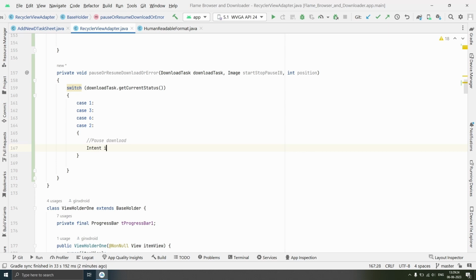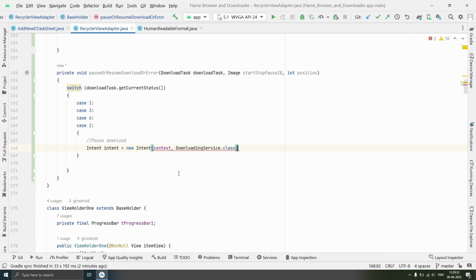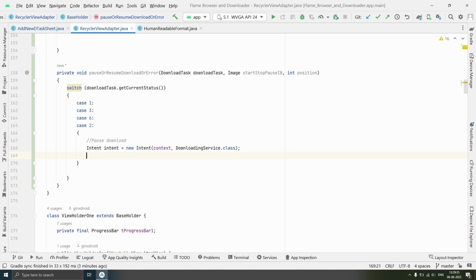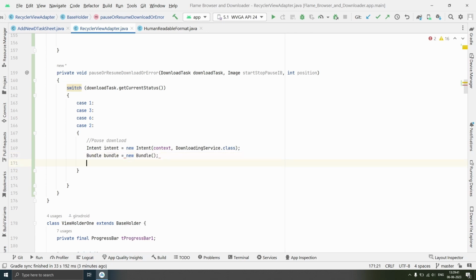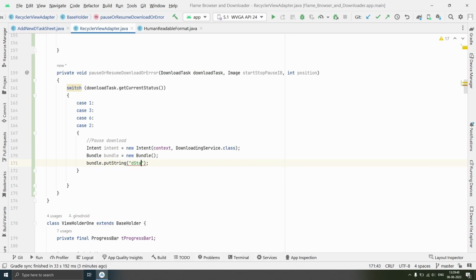So we will create a new intent. We will pass context and we want to start downloading service.class, and we want to pass a bundle to it. And we will put string d status in that bundle, and since we want to pause, we will put pause.